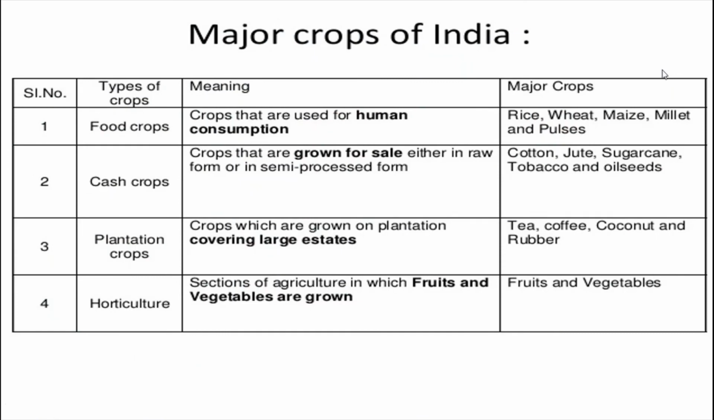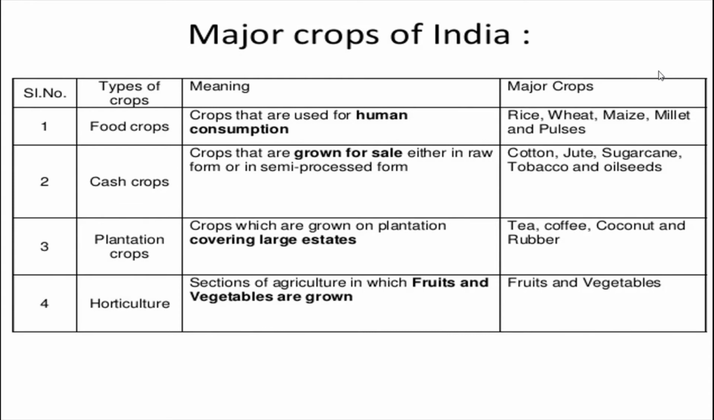Food crops, crops that are used for human consumption. Yes, we are consumers of food crops, right? So, crops that are used for human consumption, that is called food crops. What are the major food crops? Rice, wheat, maize, millet and pulses.